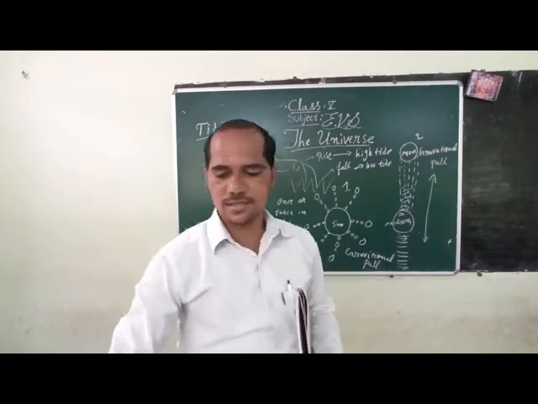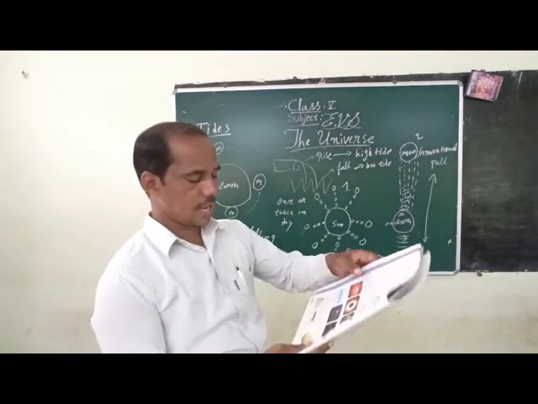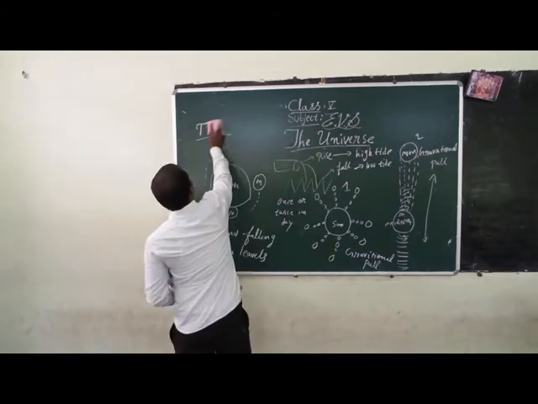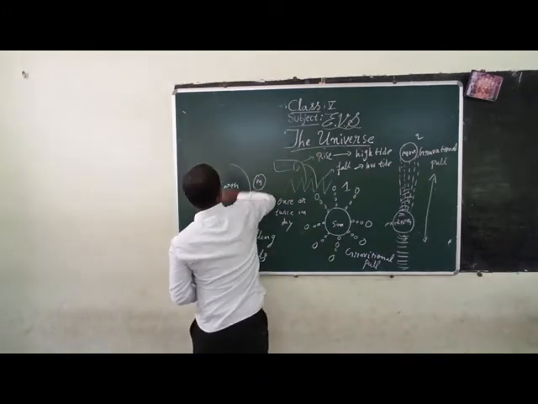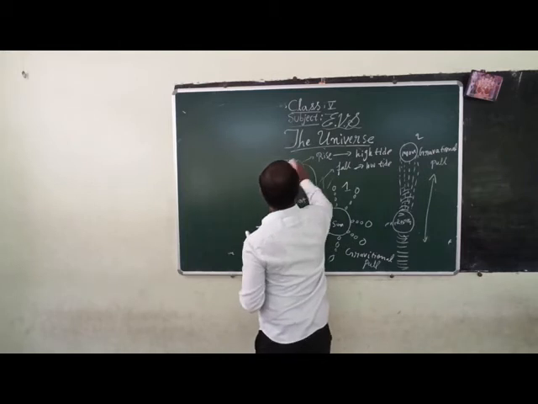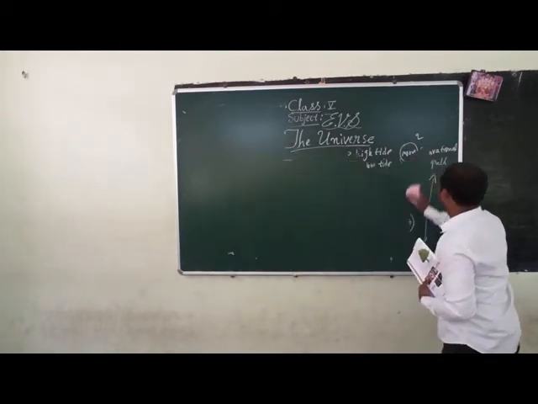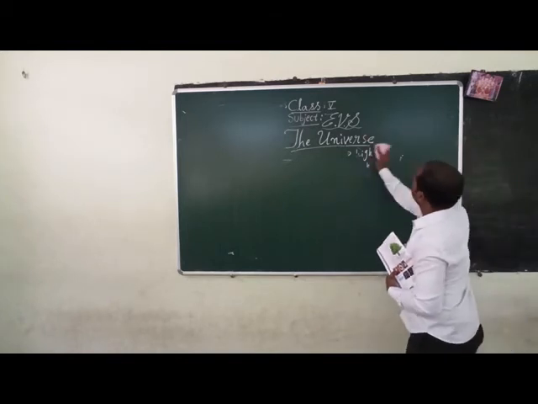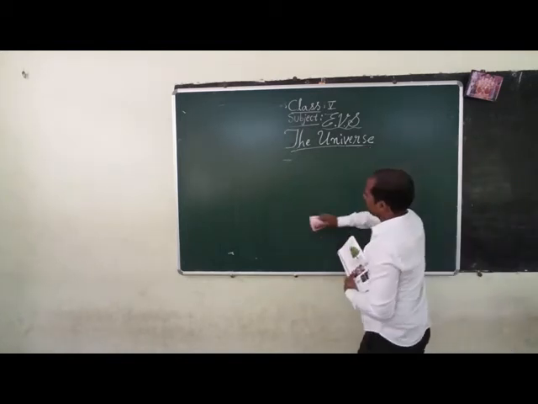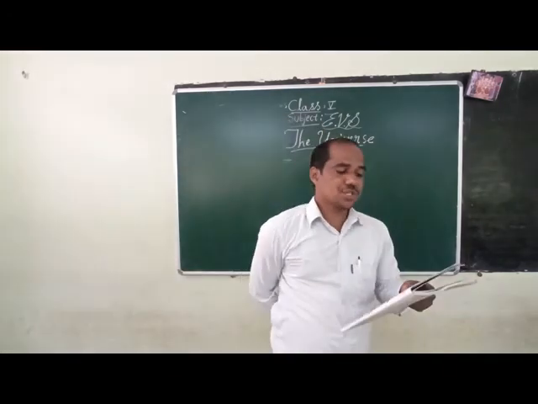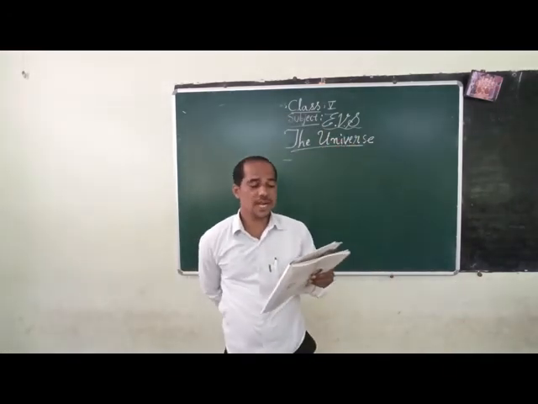Next, let us discuss page number 16. In this picture, a man is standing in the shade of a tree.